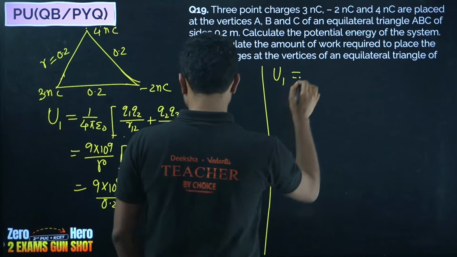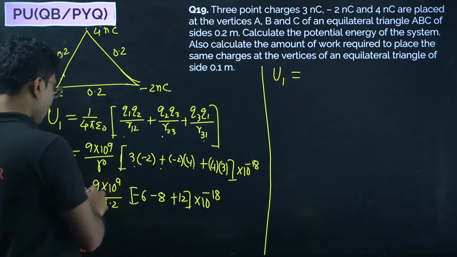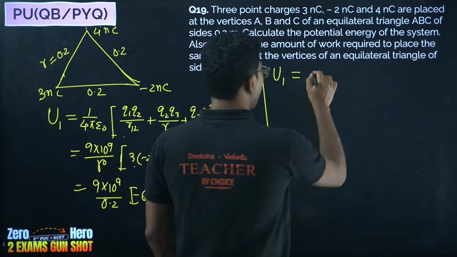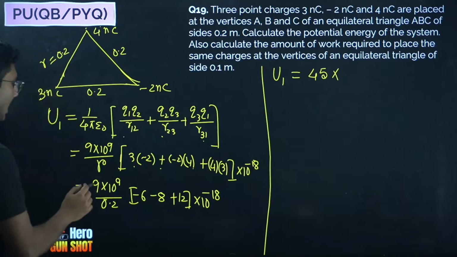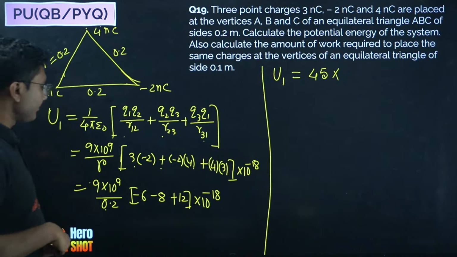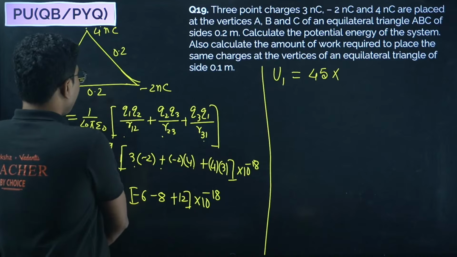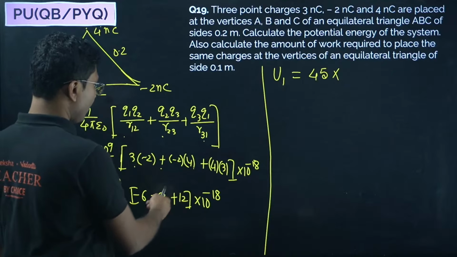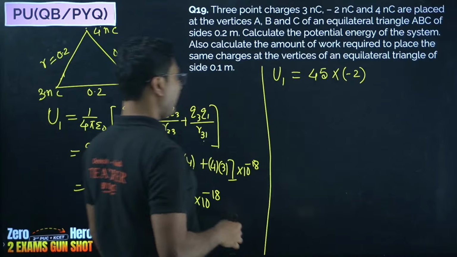So U1 is equal to 45 into... how do we get 45? 9 divided by 0.2 is 45, and here we have minus 6 minus 8 minus 14 plus 12, that is minus 2, right?